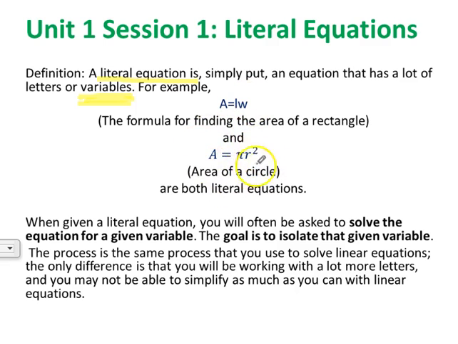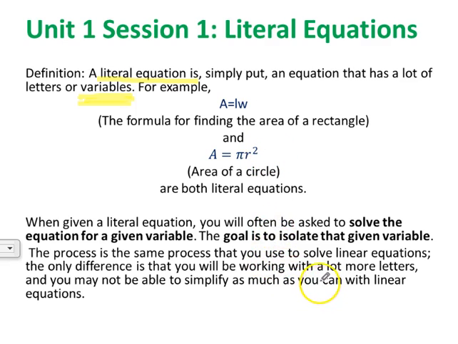Another example of a literal equation. This is actually A equals pi r squared. This is the area of a circle it represents. But you can see there's no numbers involved except for the square. But all variables are being used. So both these are examples of literal equations. They're equations with variables.